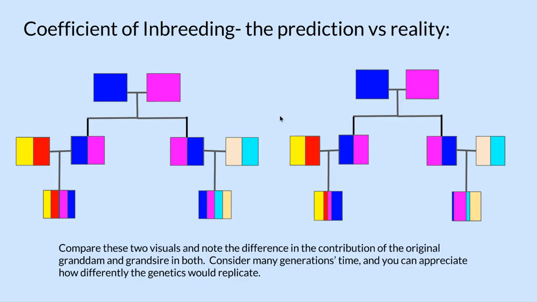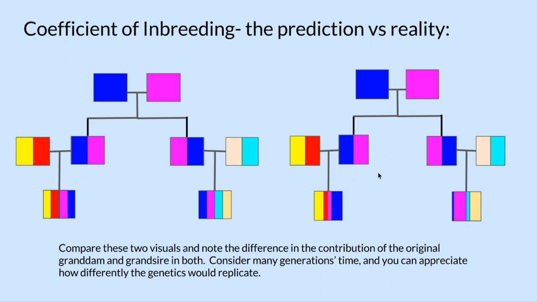Okay, so let's compare the two images again as we sum up. In the coefficient of inbreeding expectation, 25% of the genes of a puppy will come from one of the granddams, and the other 25% comes from the grandsire. And over here, you can imagine that these yellow and red would also have 25%. Same on this side.